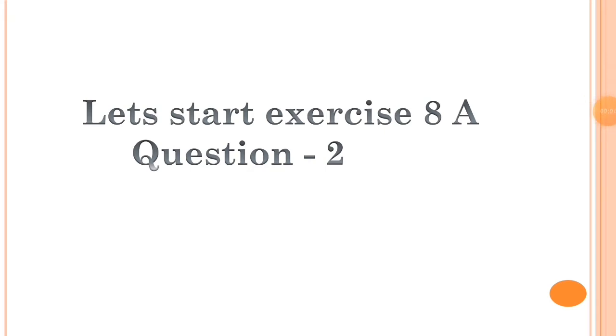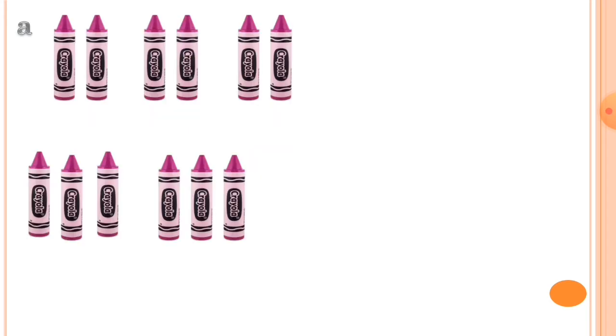So students, as I told you, we complete this exercise. Let's start solving it. Exercise 8A from your textbook and question number 2 of it. Now number A. Here we have to make groups in two different ways. Let's start with the number A.